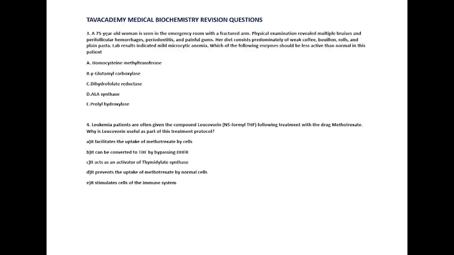Question 3. A 75-year-old woman is seen in the emergency room with a fractured arm. Physical examination revealed multiple bruises and perifollicular hemorrhages, periodontitis, and painful gums. Her diet consists predominantly of weak coffee, bouillon, rolls, and plain pasta. Lab results indicate mild microcytic anemia. Which of the following enzymes should be less active than normal in the patient?